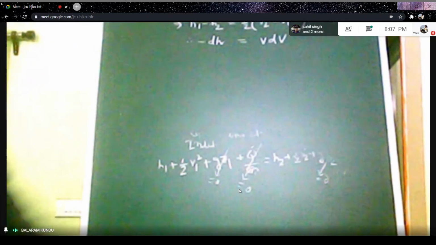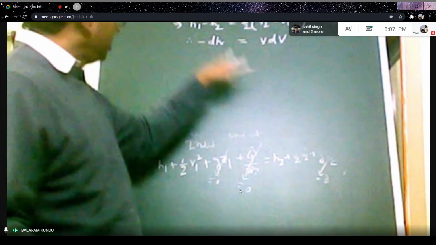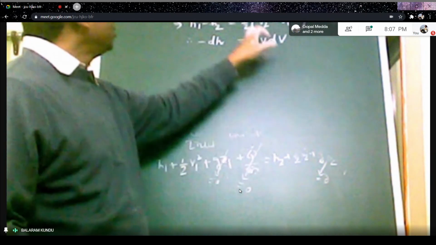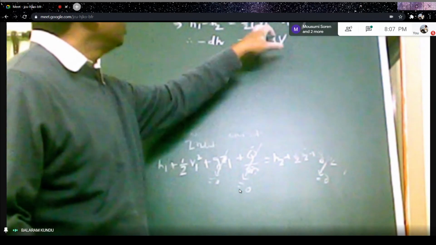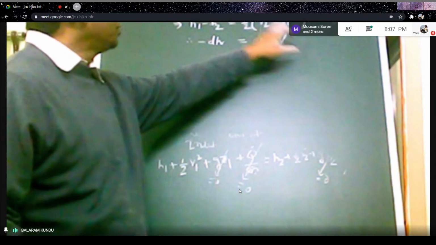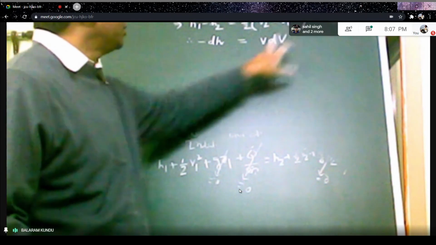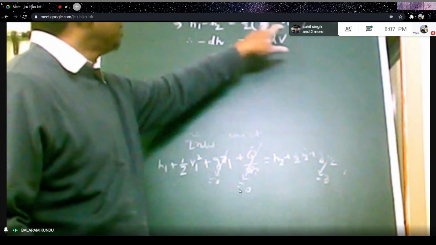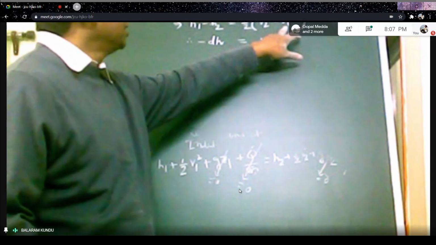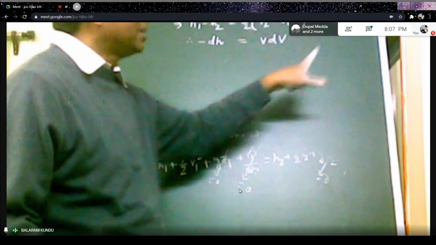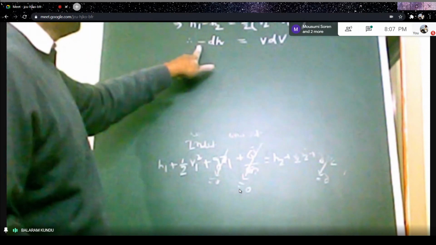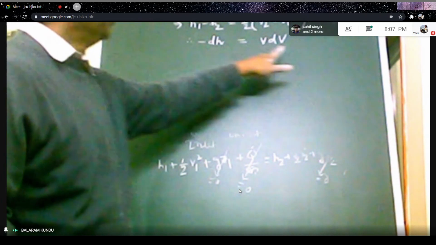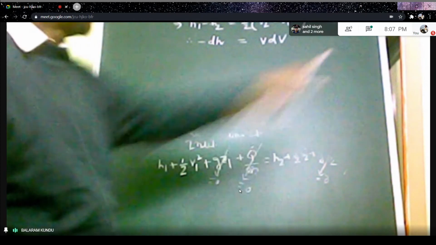Now if we integrate this, and if we consider the limit, it will be half of v2 square minus v1 square. If we integrate, say 1 to 2, it will be half of v2 square minus v1 square. Therefore, we can write here v dv. So half into v2 square minus v1 square. This expression can be expressed in differential form as v dv. And here minus dh equal to v dv. Okay. So for this above expression,